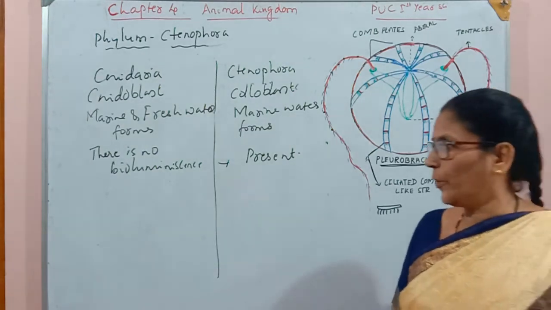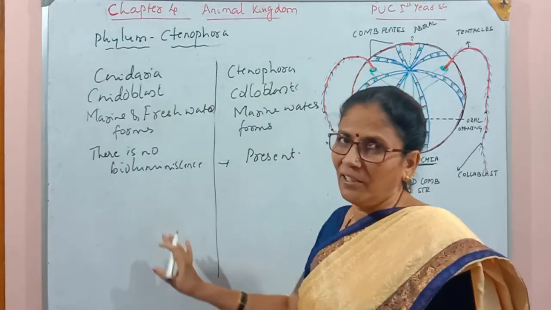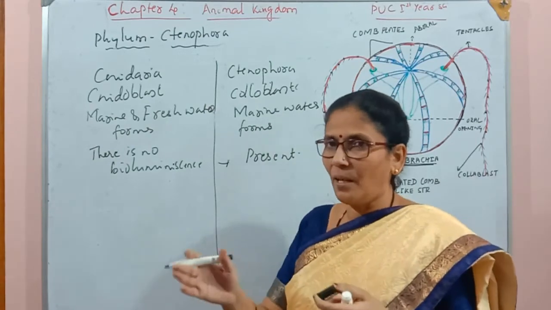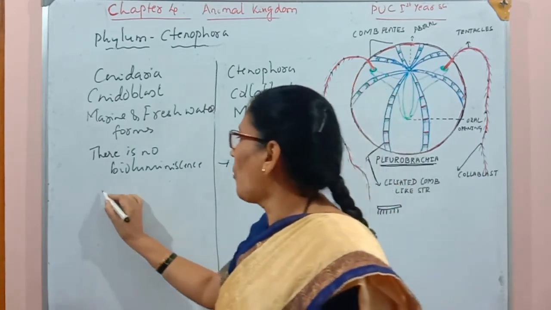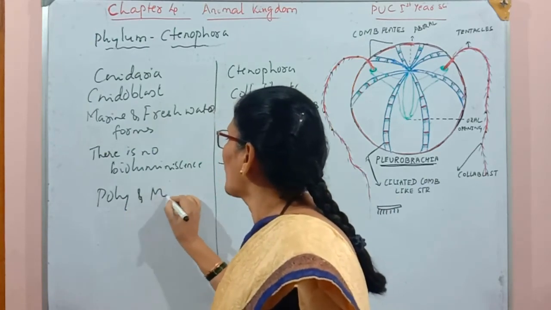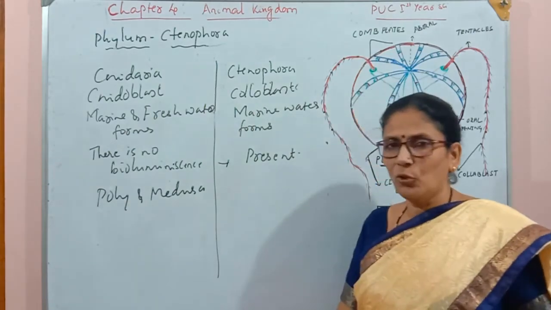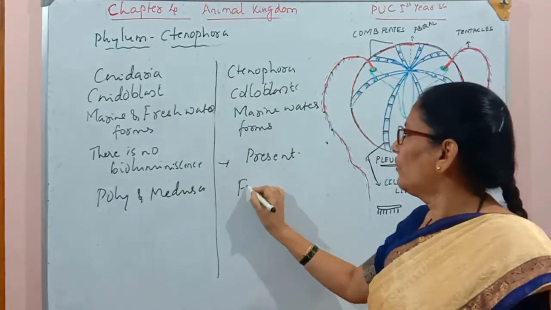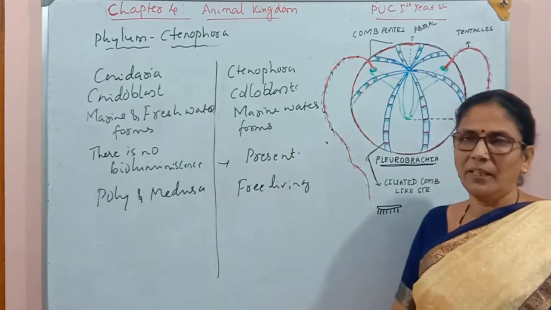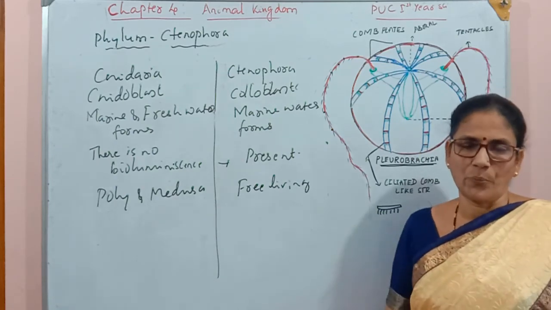One more difference is locomotion. These may be free living or sessile, meaning they fix themselves at one particular point throughout their life. For example, Hydra has two forms: polyp, which is sessile, and medusa, which is free living. But in this group, all organisms are free swimming or free living. There is no polyp form in this group. This is another difference between these two groups.